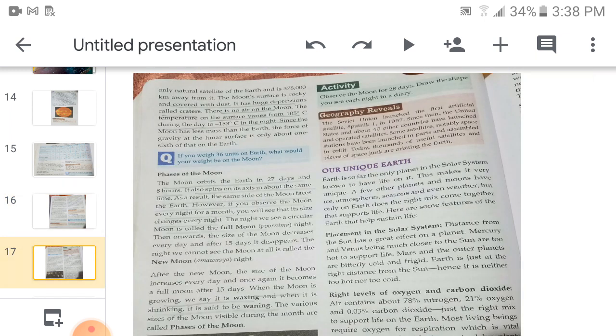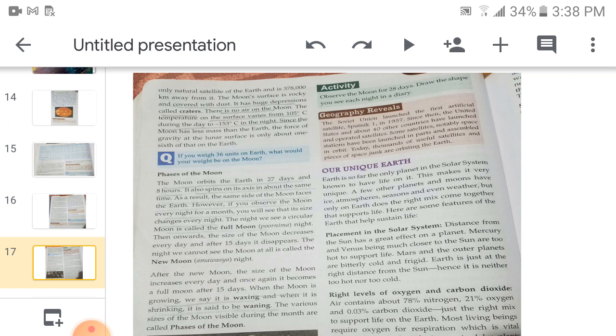Next topic is moons or satellites. Now what are moons? We are talking about natural satellites. Man-made satellites, that is artificial satellites, we have already done. Now natural satellites, moons, or we call the moons the natural satellites. Moons or satellites are the celestial bodies which move around a planet, like around the Earth. Which is the natural satellite? That is the moon. We can call it a moon or we can call it a natural satellite.